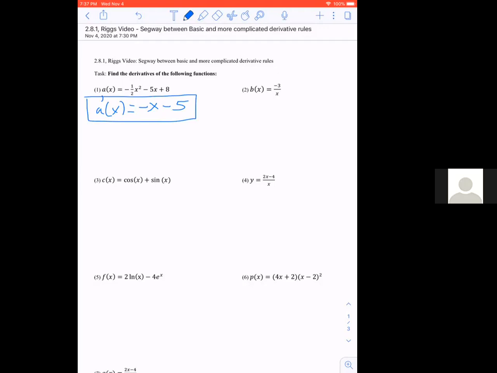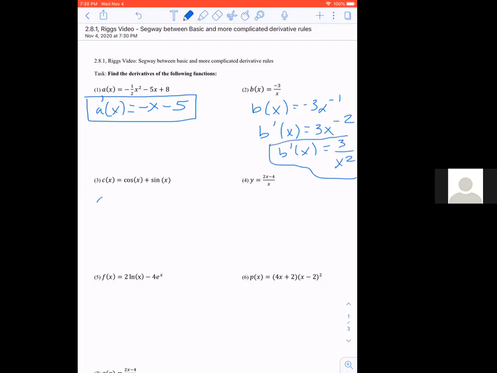Right here we have b of x, which at first looks kind of tough to derive, but reminder, I can rewrite this as -3 and then x raised to the negative first power. And now I get to just use the regular power rule. So the -1 comes down. So I have b prime of x is equal to a +3 and then x to the, if I take 1 away from -1, I actually have -2. And then in general, you'll oftentimes see expressions simplified to have all positive exponents. So we would write b prime is equal to 3 divided by x squared.